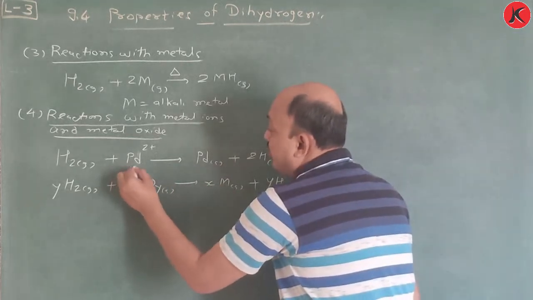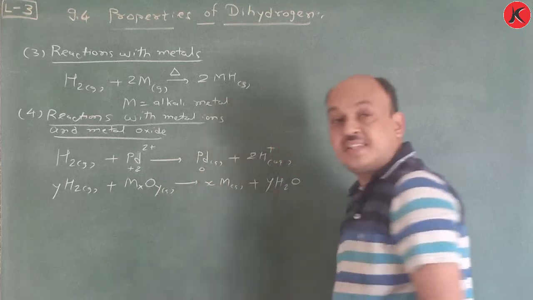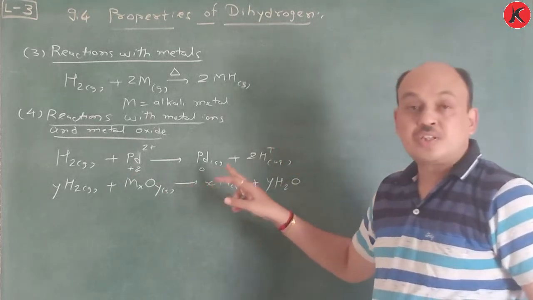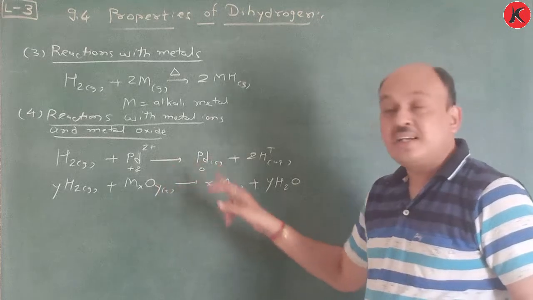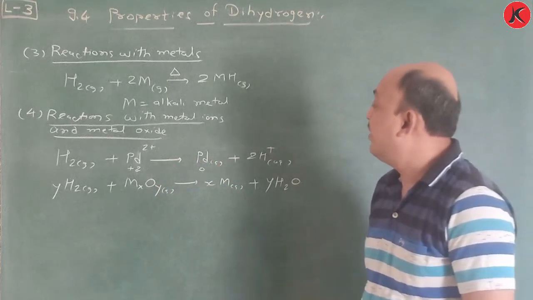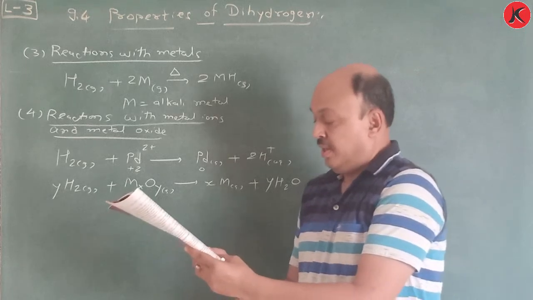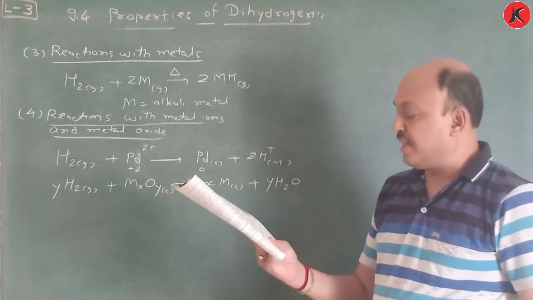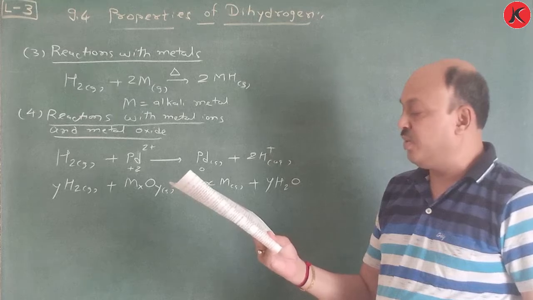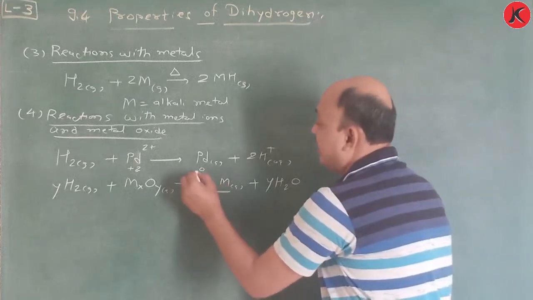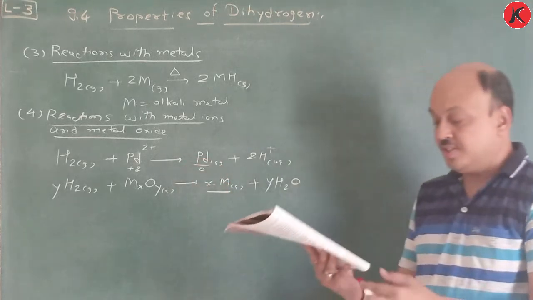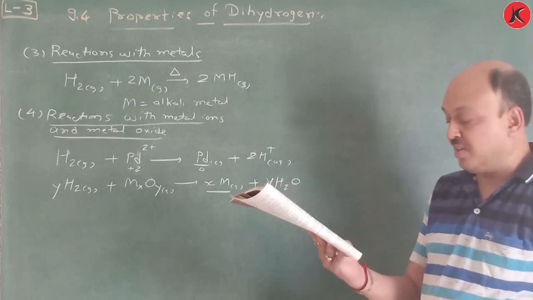Remember, Pd plus 2, so plus 2 charge is there and 0 is there. So plus 2 to 0, so the oxidation number decreases. Due to that, reduction reaction takes place and they reduce aqueous solutions and oxides of less active metal ions into corresponding metals. Just see, metal is obtained here. So this is all about reactions with metal ions and metal oxides.